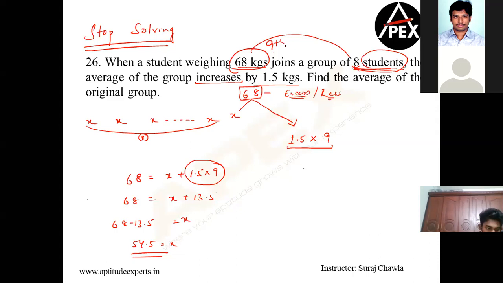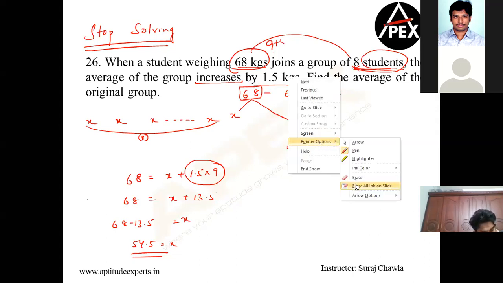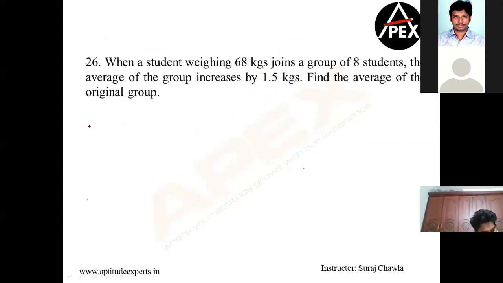Clear? If you want to know the basic methods, shortcut method formula is also, yeah, we are just simplifying it. Explain it in the basic method. Basic is simple. I do not know the existing average. There were 8 people. So 8 into x becomes my existing sum total. 68 is a person who joins it. After this guy joins, I have how many people? 9 people. Now it says that the new average is increasing by 1.5. So new average is old average plus 1.5. Simple. You solve and get your answer.